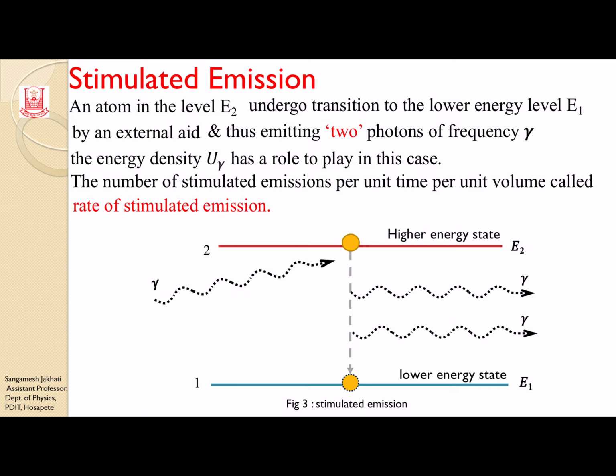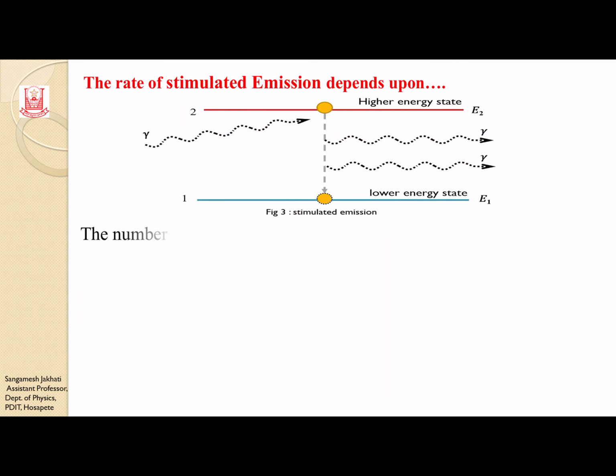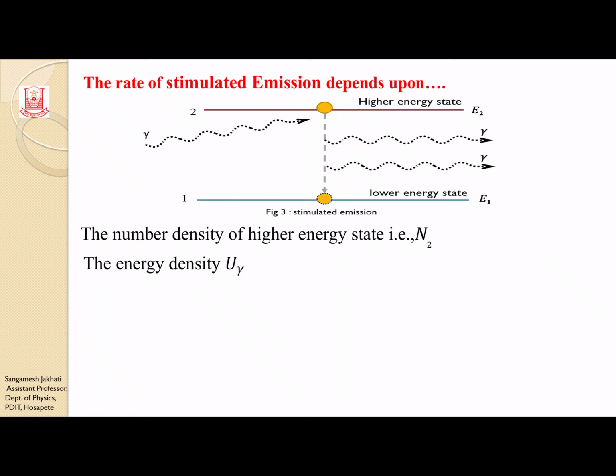So the number of stimulated emissions per unit time per unit volume is called the rate of stimulated emission, and this depends upon 2 factors, that is the number density of the higher energy state, N2, so how many atoms there are in the higher energy state E2, and the energy that you are supplying, that is the external energy density.